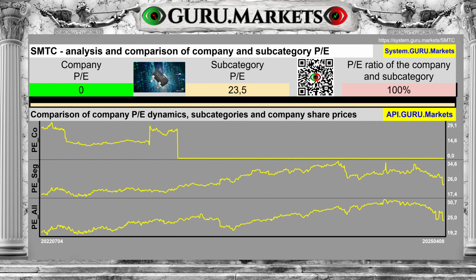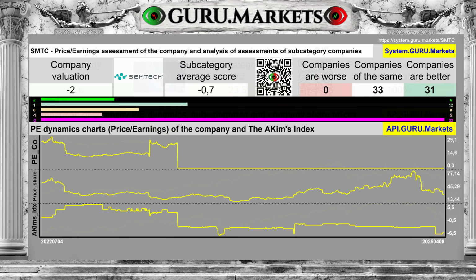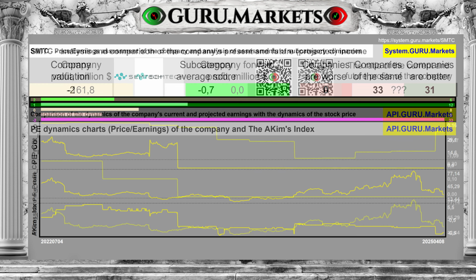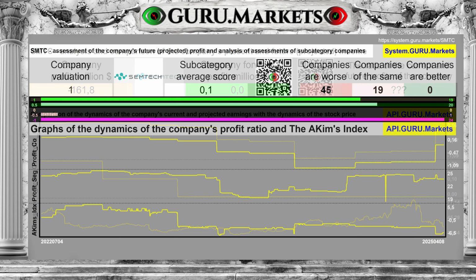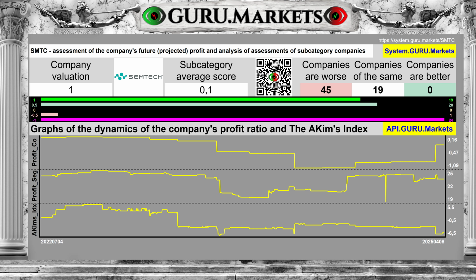The ratio of the company's stock market value to profit is 0. The average in the subcategory is 23.5, which is much worse than in the subcategory. Assessment of market value to profit indicators in comparison with organizations of the subcategory: very bad, minus 2 points. Profit for the last 12 months was minus $162 million. Future earnings for the next 12 months are unknown, and this is very bad for the company's prospects. Assessment of expected future profit indicators in comparison with companies in the subcategory: good, 1 point.